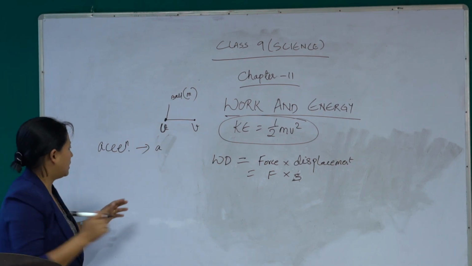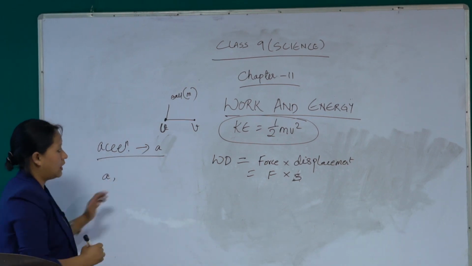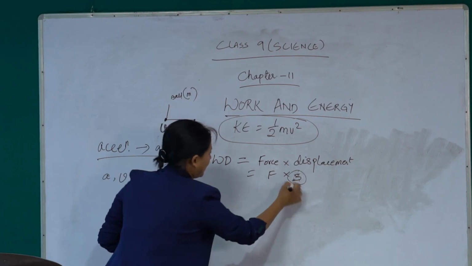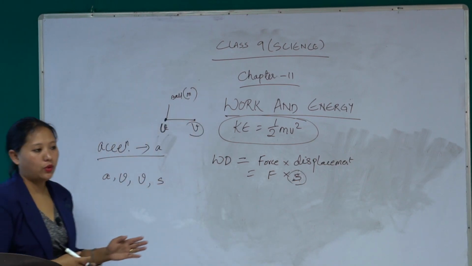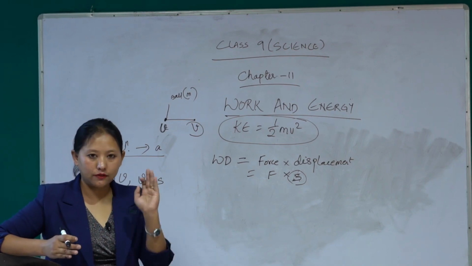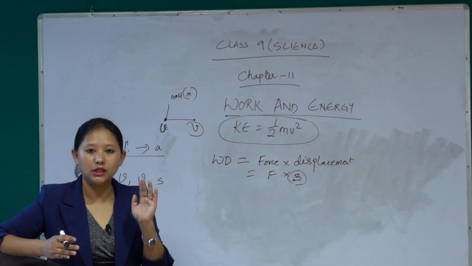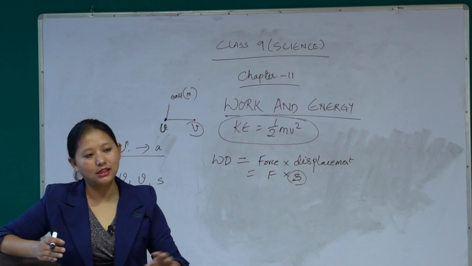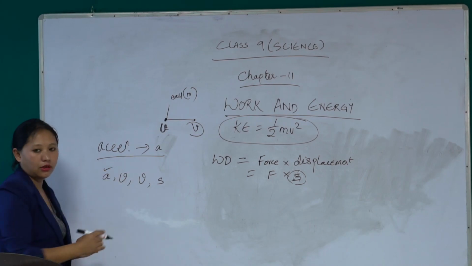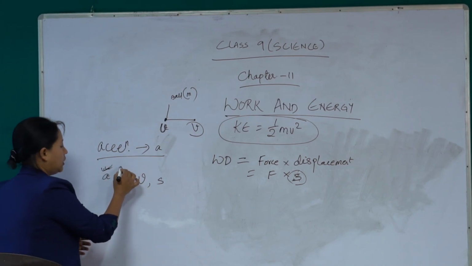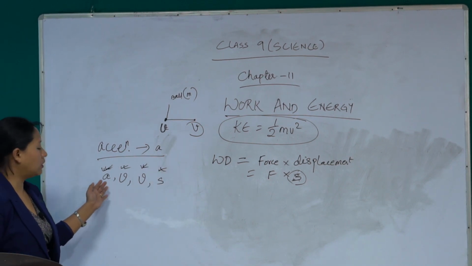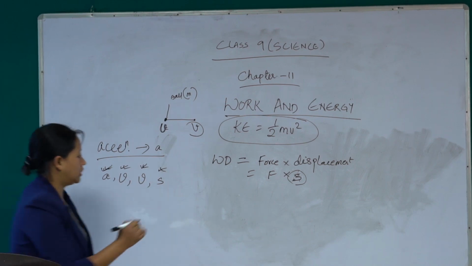Now here we have acceleration a, we have initial velocity, we have final velocity, and we have displacement. In chapter 8 we have learned about the three equations of motion: the first equation of motion, the second equation of motion, and then the third equation of motion. So let us see the relation connecting the acceleration, initial velocity, final velocity, and displacement. The relation connecting all these four is nothing but the third equation of motion.